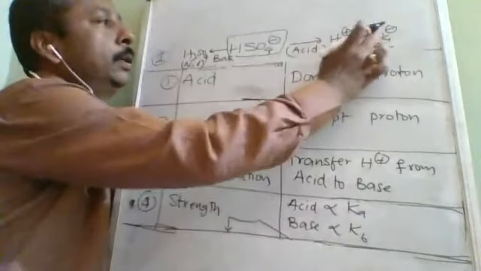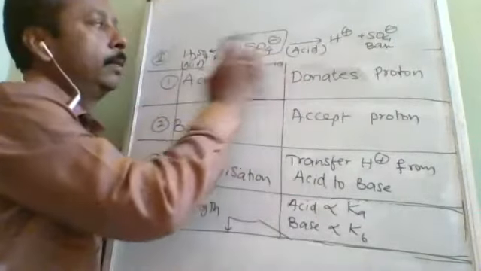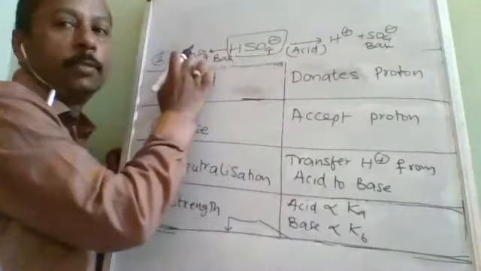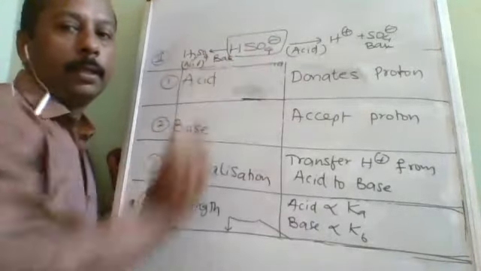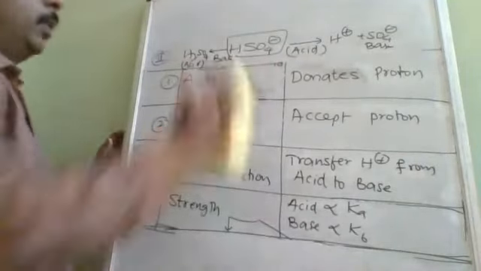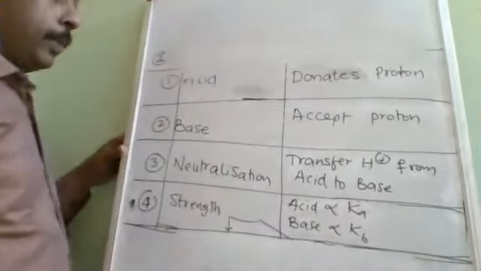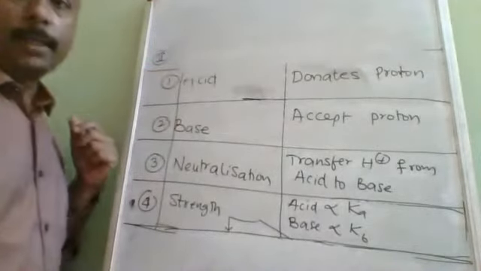Between these two, there is one H plus less here, therefore it is the base, and this is the acid. Between these two, one H plus is more here, this is acid and this is base. Is it understood, Sharad? Whatever doubt you get, you can ask through the message. So this is about the Bronsted acid base concept.